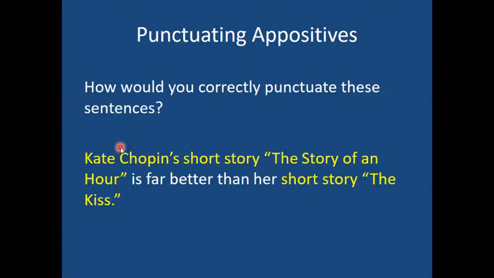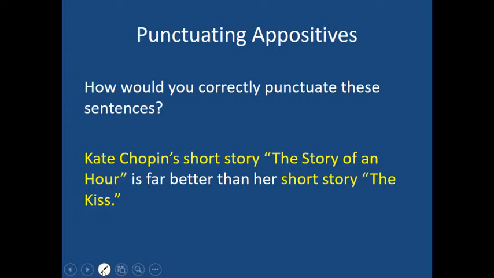"Kate Chopin's short story, The Story of an Hour, is far better than her short story, The Kiss." Well, this happens a lot when you're writing about literature, where this title, The Story of an Hour, is renaming short story. Well, a little later, The Kiss is also renaming short story. Imagine if you would have put commas in this sentence. Remember, when you put commas in, it's almost like you're cutting out that information.